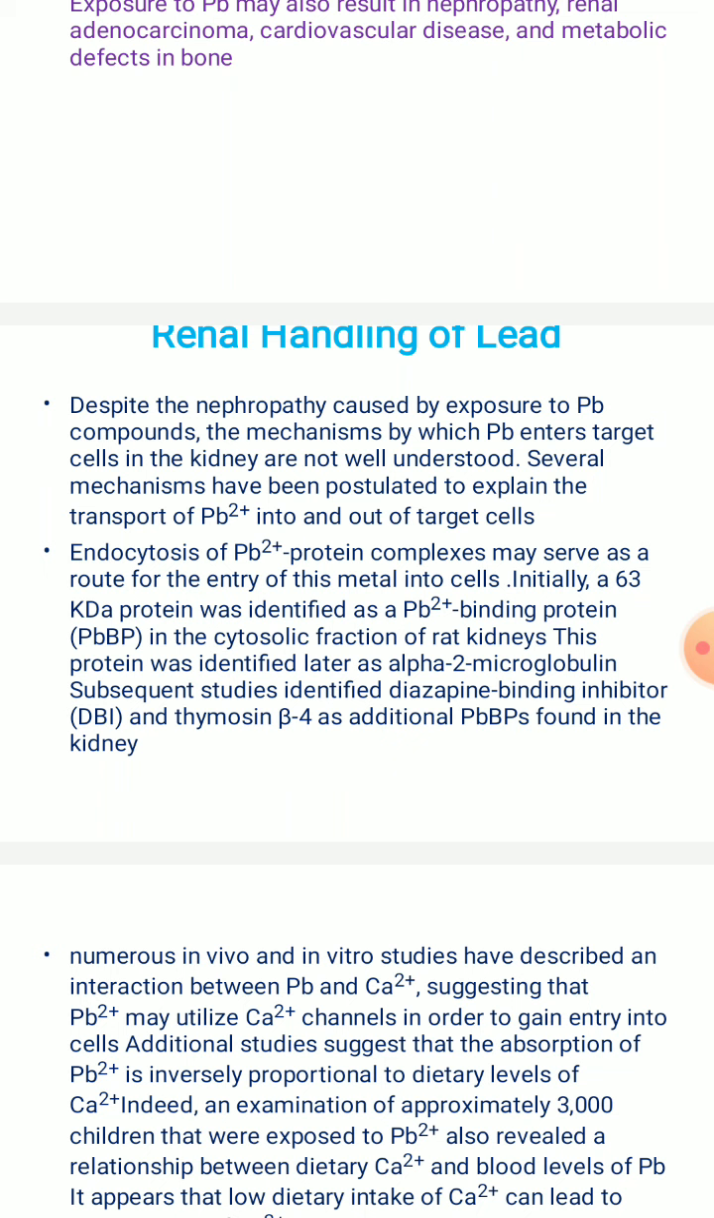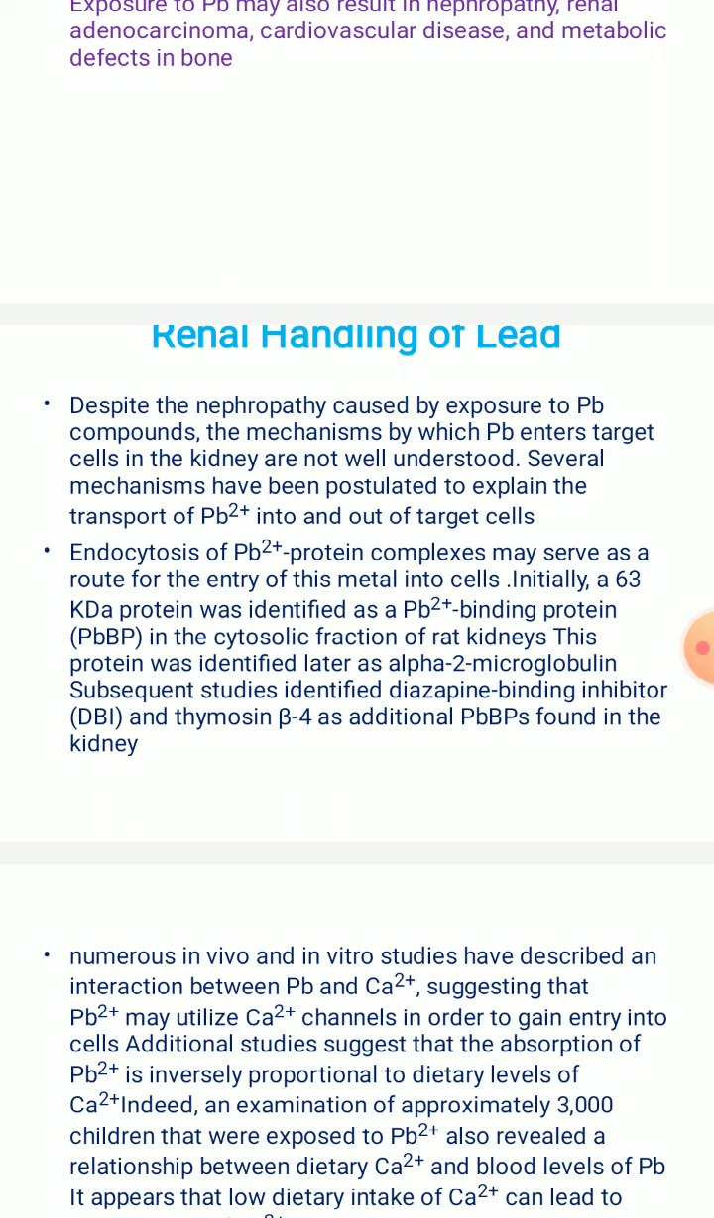But several mechanisms have been postulated in order to explain the transport of this lead into and out of the target cells. One such mechanism, as you can see, is endocytosis of the lead protein complexes, that is Pb2+ protein complexes, which serve as a route for the entry of these metal ions, that is heavy metal, into the cells.